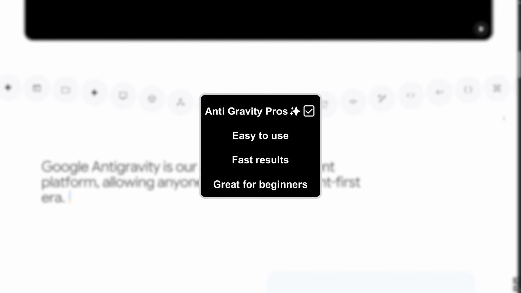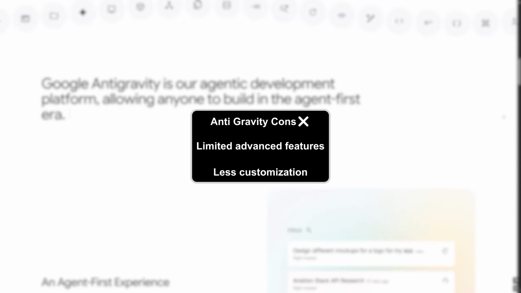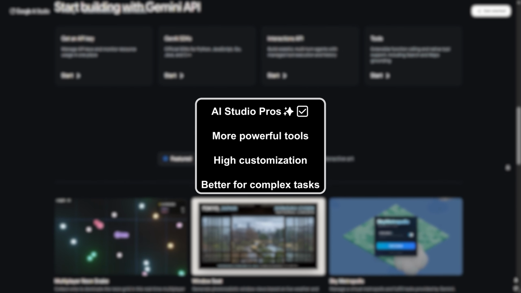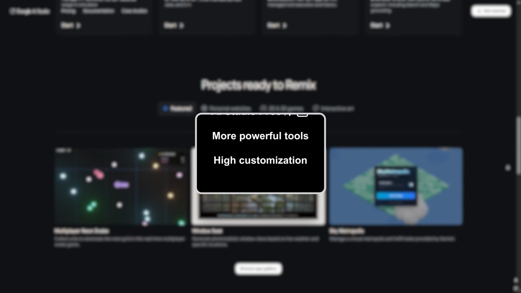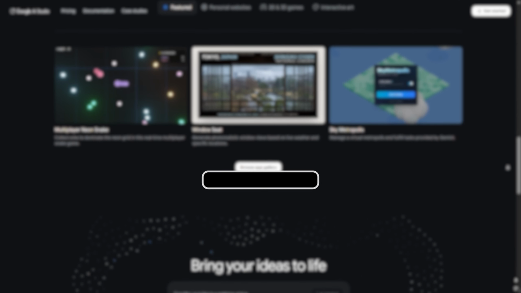Pros and cons: Anti-Gravity Pros: easy to use, fast results, great for beginners. Anti-Gravity Cons: limited advanced features, less customization. AI Studio Pros: more powerful tools, high customization, better for complex tasks. AI Studio Cons: not beginner friendly, can be overwhelming.